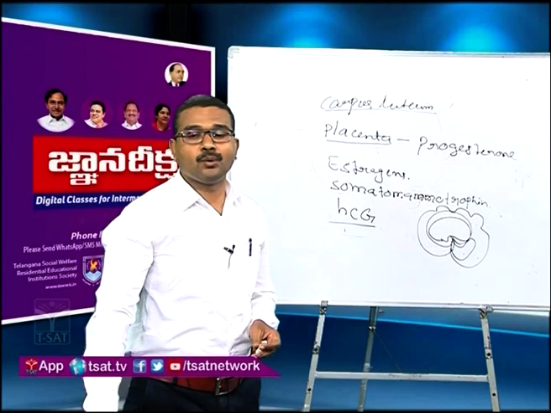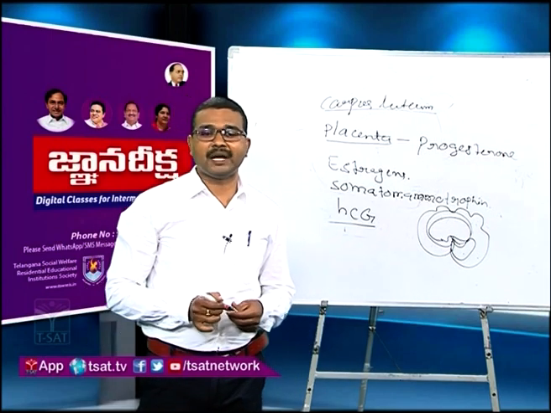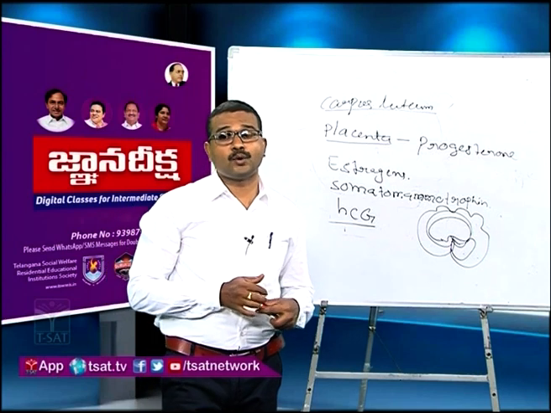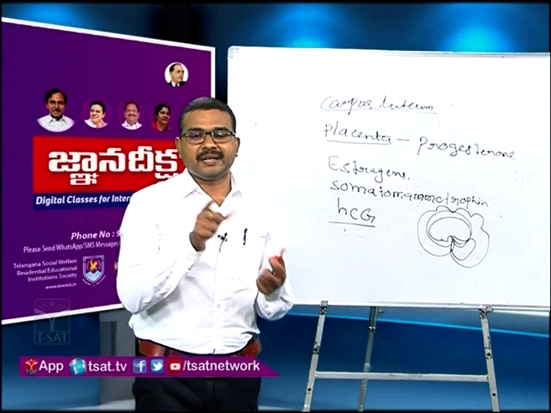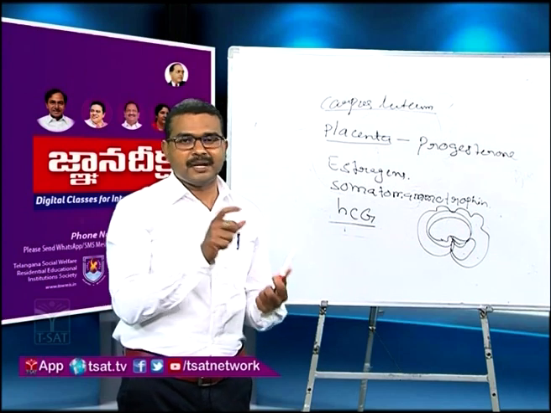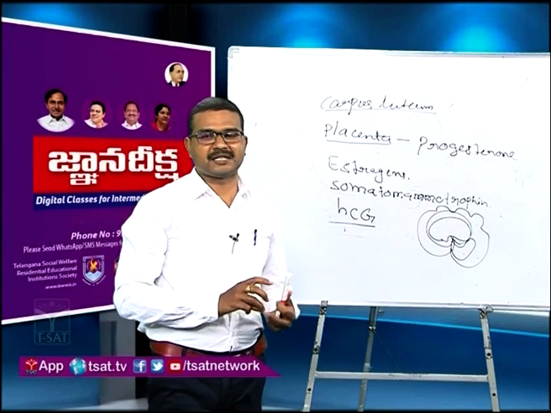That's why it is a chorioallantoic placenta. Hemochorial placenta means the placenta connects with the deep mother endometrium or the mother's blood vessel circulation.